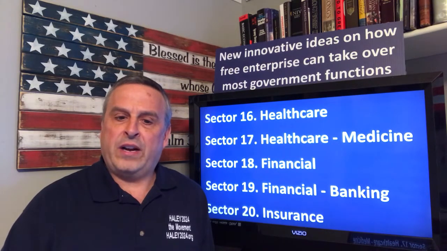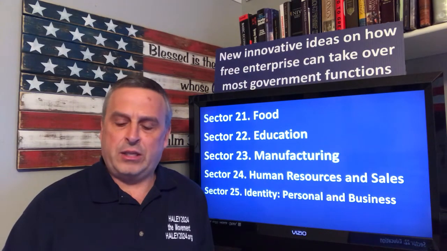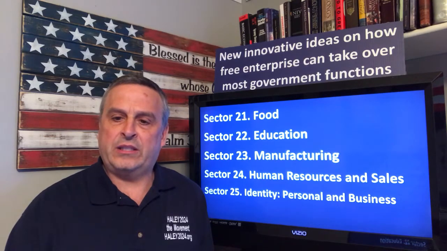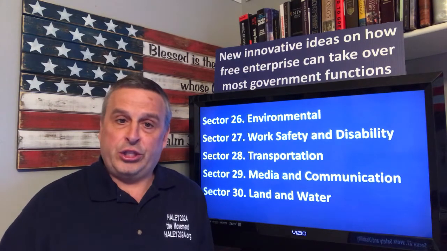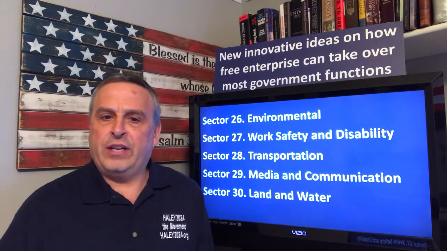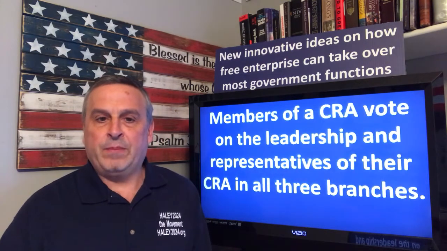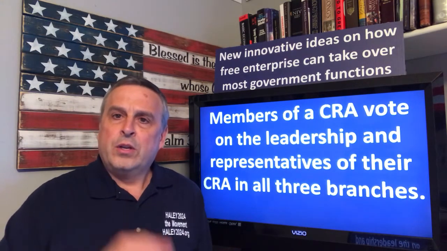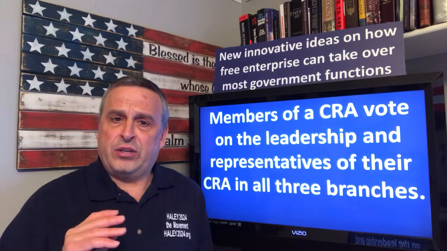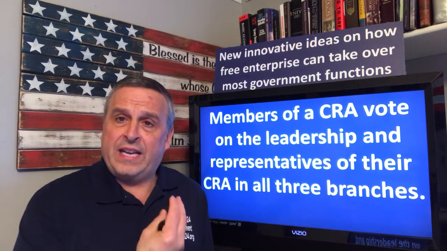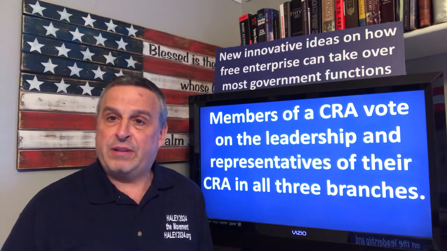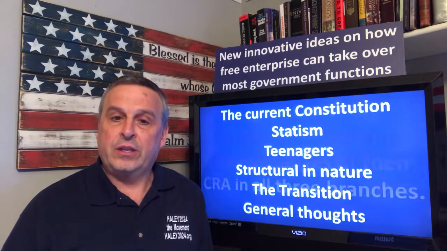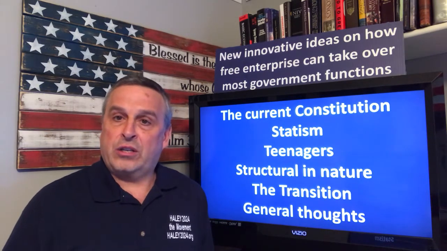Two in healthcare, two in financial, insurance, food, education, manufacturing, human resources, and sales. Identity is huge. Environmental, work safety, transportation, media, and communication. So it's really important that you understand that within each CRA, they vote for the leadership of the CRA and the representation.